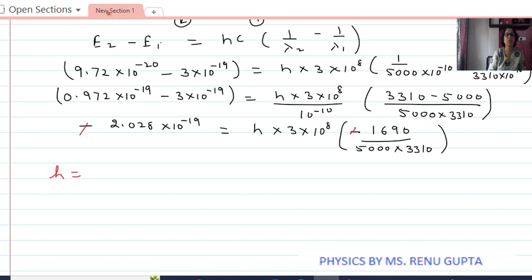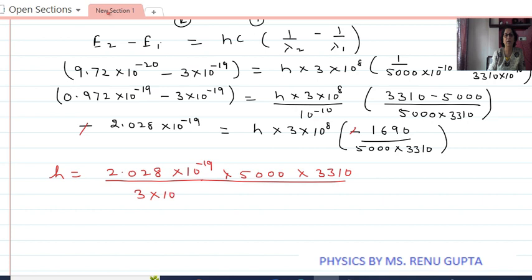So now we see for h, minus will get cancelled. Therefore, h is equal to 2.028 into 10 to the power minus 19 into 5000 into 3310 divided by 3 into 10 to the power 8 into 1690. On solving this, we get the value of h is equal to 6.62 into 10 to the power minus 34 joule second. So this is the value of Planck's constant.